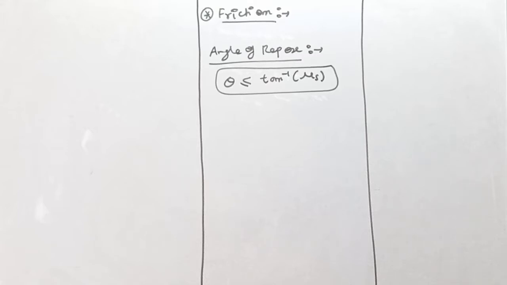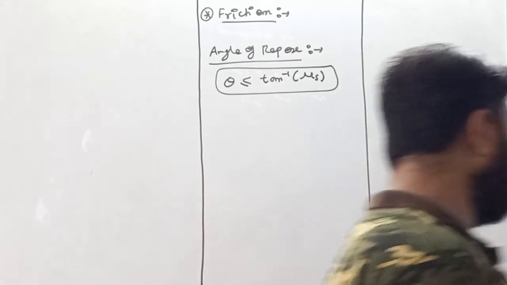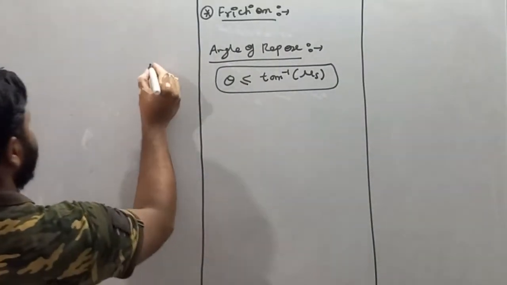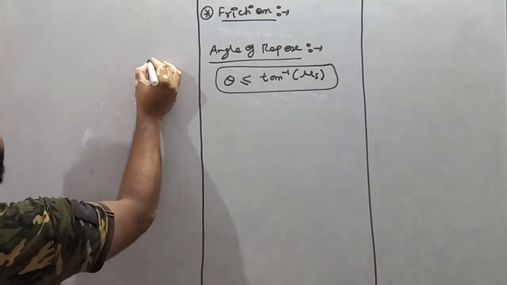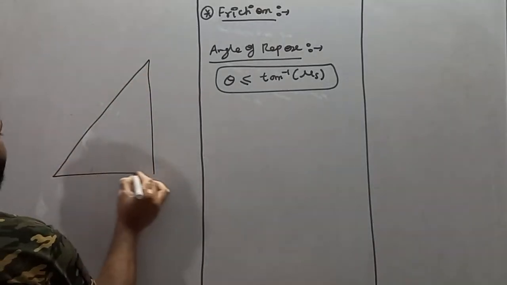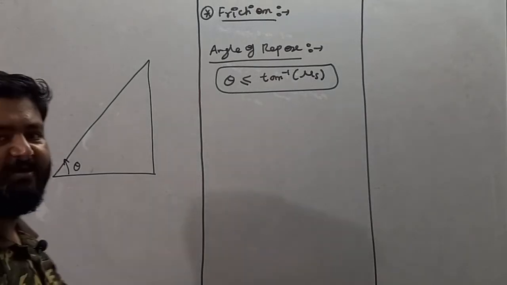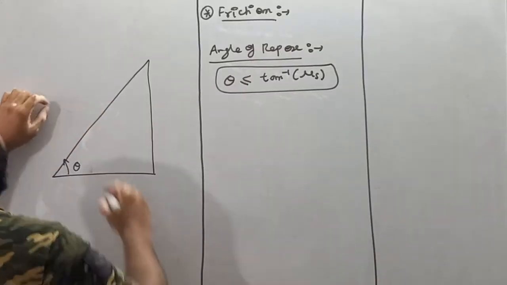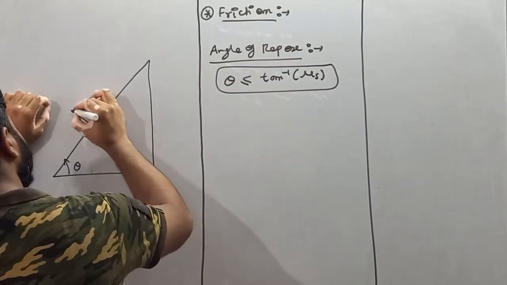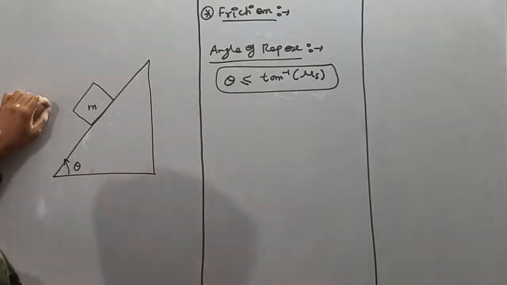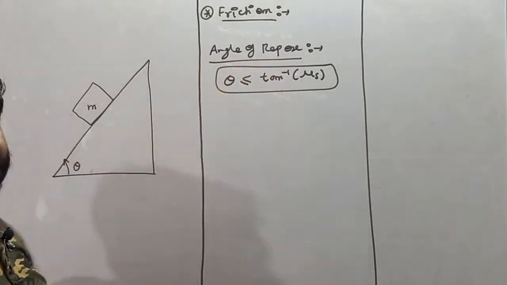In the last class we discussed angle of repose, and we know that angle of repose means the minimum angle of inclined plane. See my dear student, this is our inclined plane. Let's suppose the angle of inclination of this inclined plane is theta, and a block of mass m is placed on it. So what is basically angle of repose?